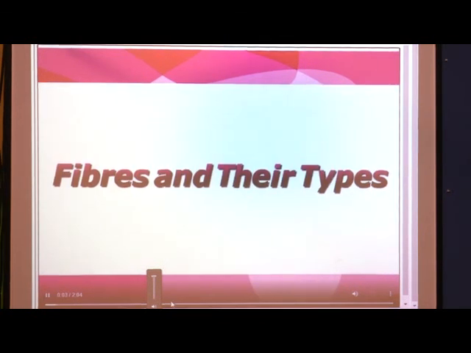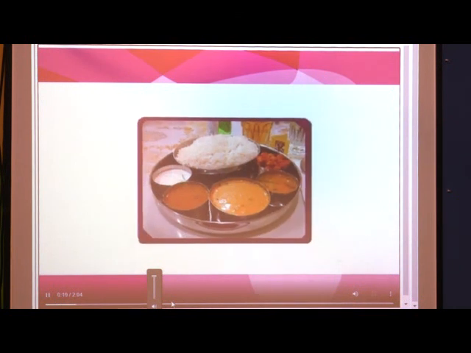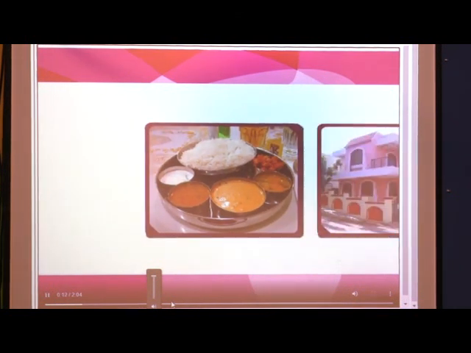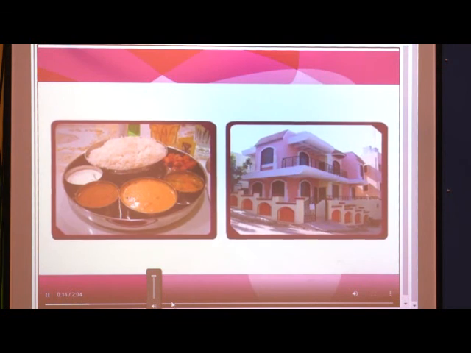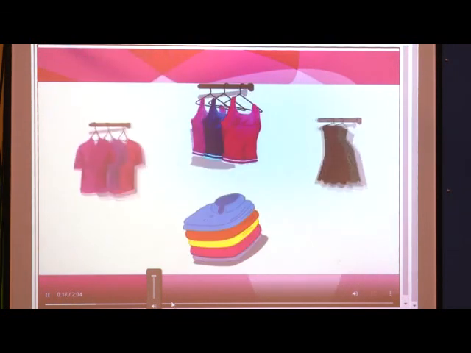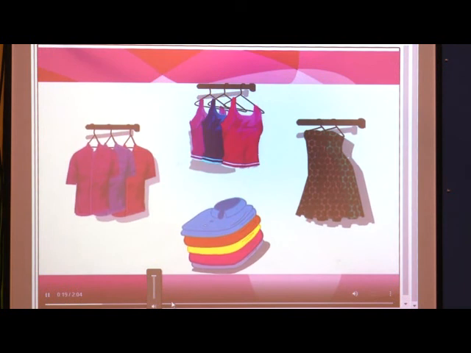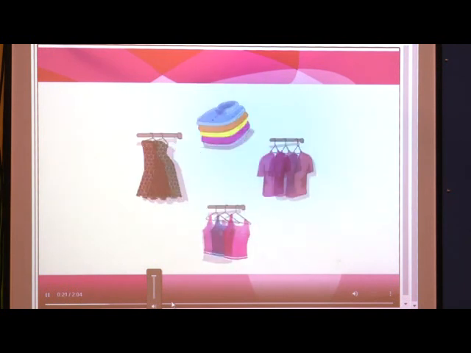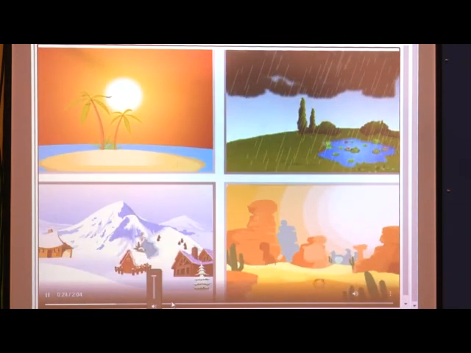Let us learn about fibers and their types. We all know that we eat food to survive and we need a house to live in. Have you ever thought why clothes are necessary for us? Clothes protect us from heat, cold, rain, etc. We use various types of clothing materials in our everyday life.